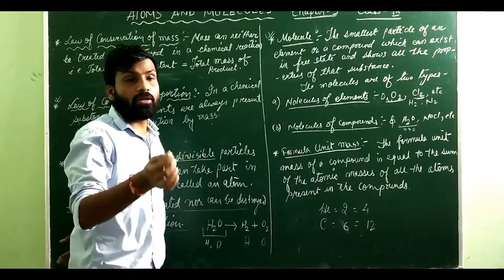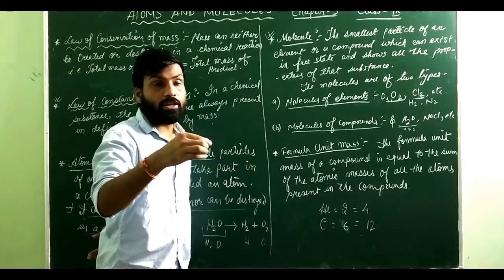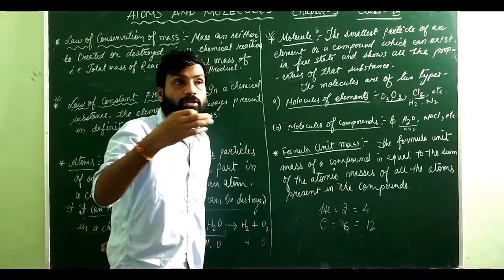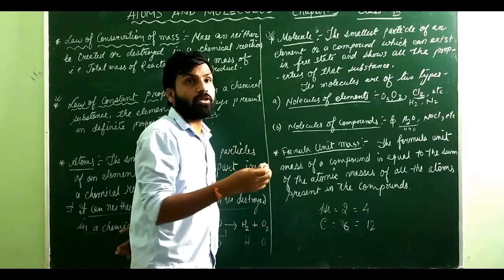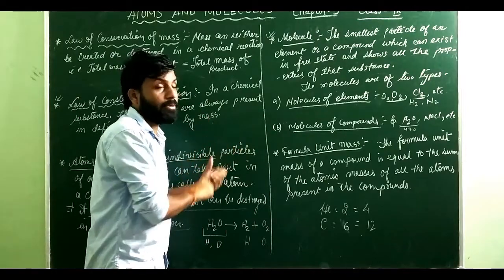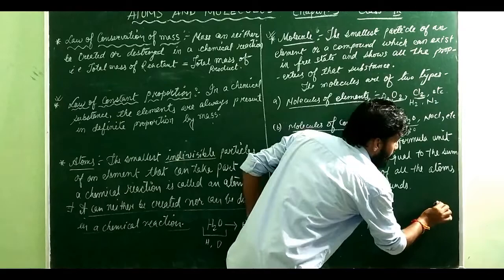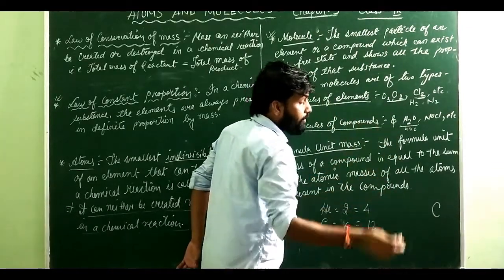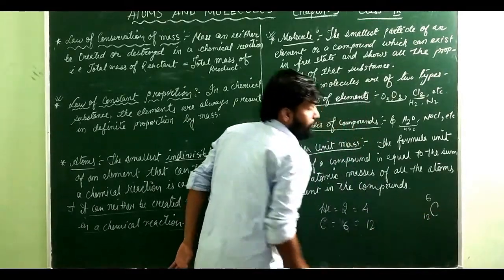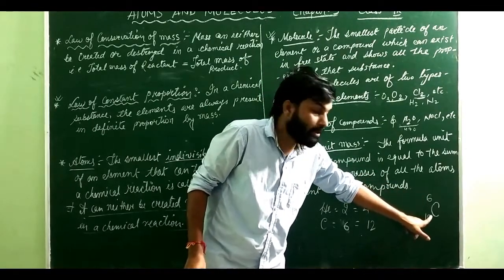12. And similarly for some of the elements, those elements which are required by us to do the various types of questions in our copy, they have already been given in your book. And if you have extra doubt, you can go through the periodic table, and you'll get all the atomic numbers as well as the atomic masses there. In the periodic table, they would write something like this, 6 on the upside and 12 on the downside. So the upside one represents the atomic number and the downside one represents the atomic mass.